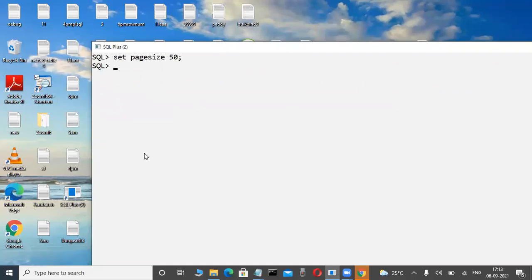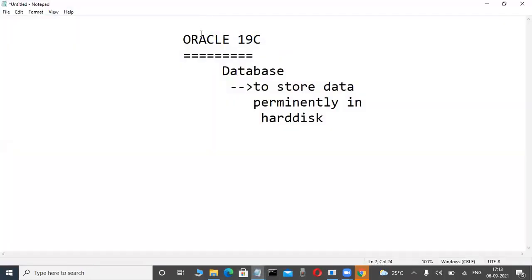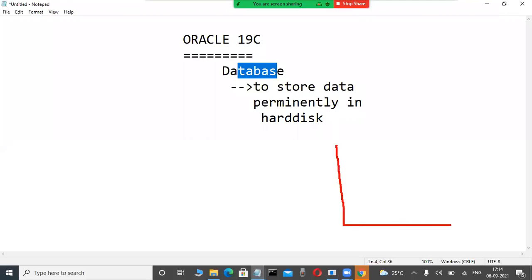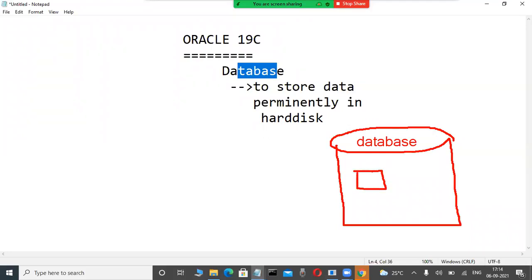Here database is there. I already told in previous classes, whether anybody observed or not, Oracle, SQL Server, DB2, these relational databases. Once we install those softwares, automatically some space is created in the hard disk. But these databases store a structured collection of data, not unstructured data. For unstructured data, some other types of databases are there, like MongoDB and Neo4j. These relational databases store a structured collection of data.